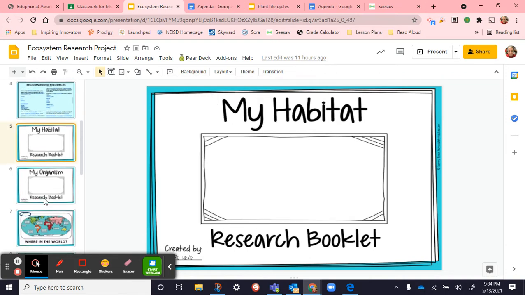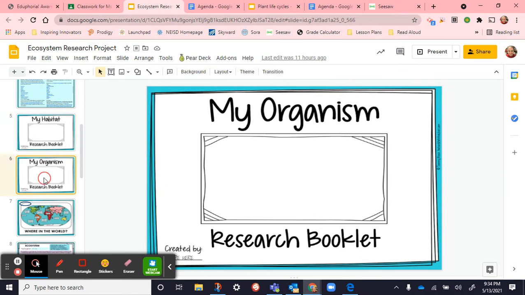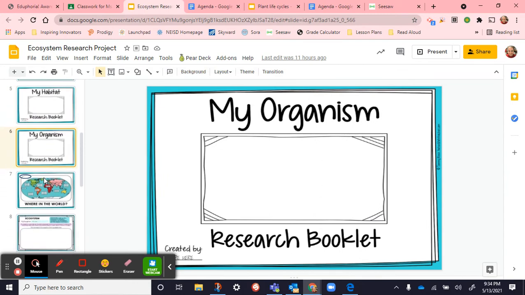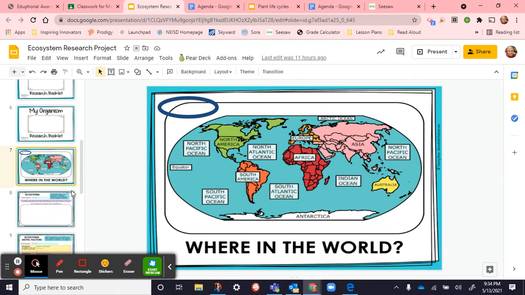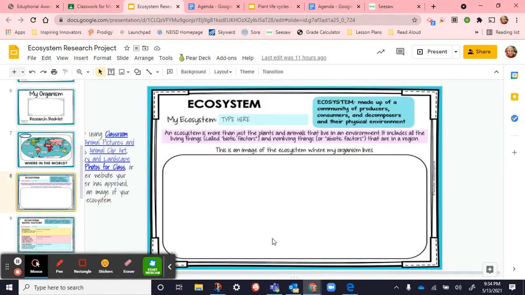So these first few pages, the habitat, the organism, you can go and add clip art into there. Where in the world is your ecosystem? And then the entire ecosystem here. You can add kind of like a collage and add different images in.